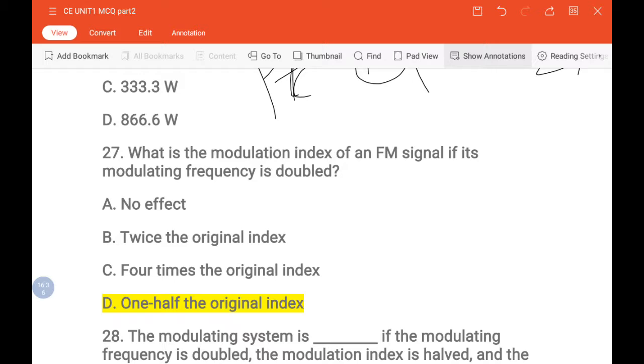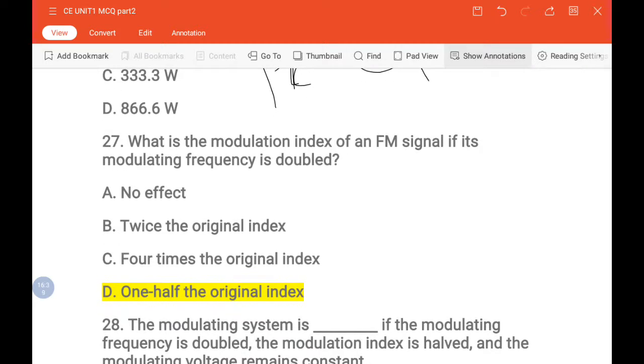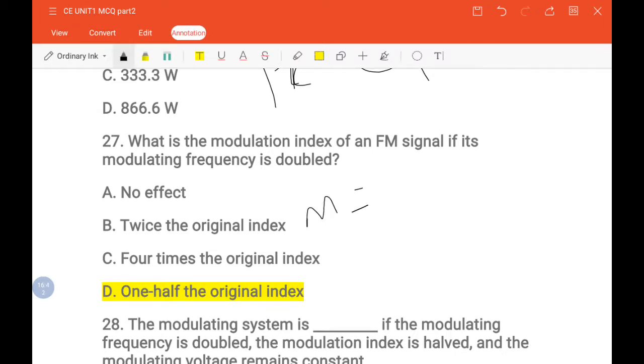The modulation index of an FM signal is defined as M equal to delta F by FM. Here the condition given is that the modulating frequency is doubled, that means FM is doubled, so 2 FM. So delta F divided by 2 FM.